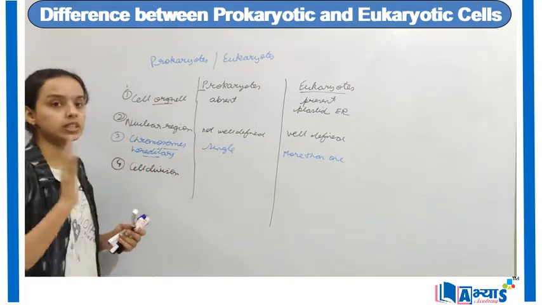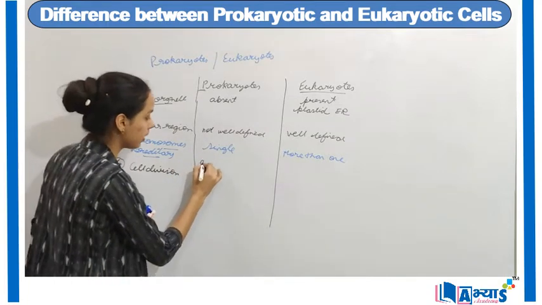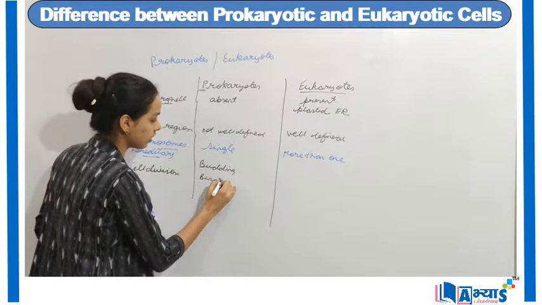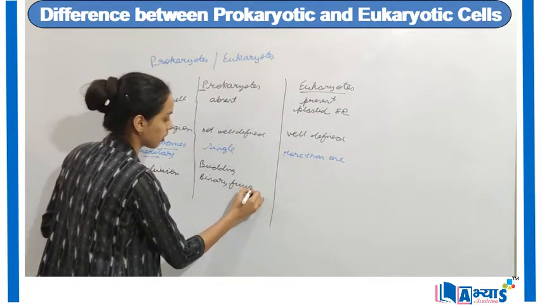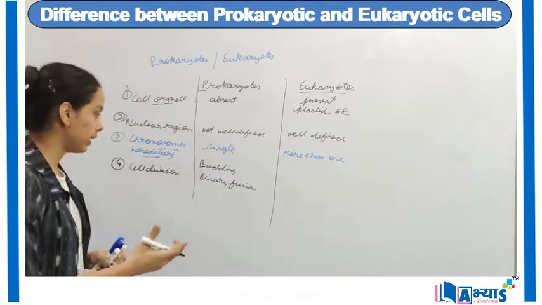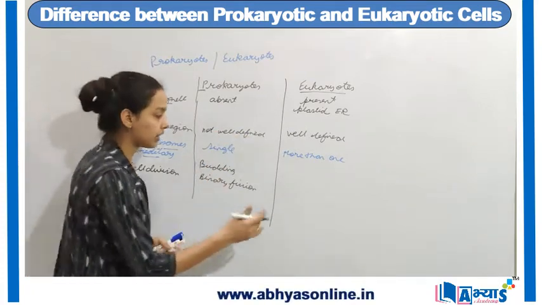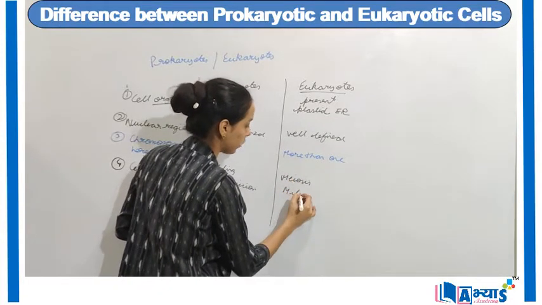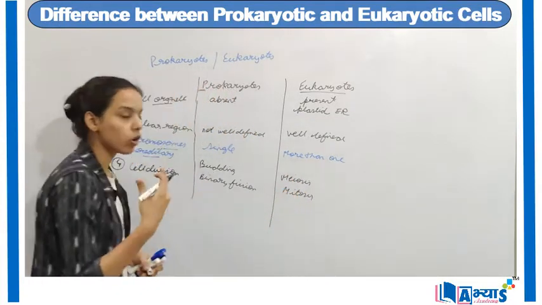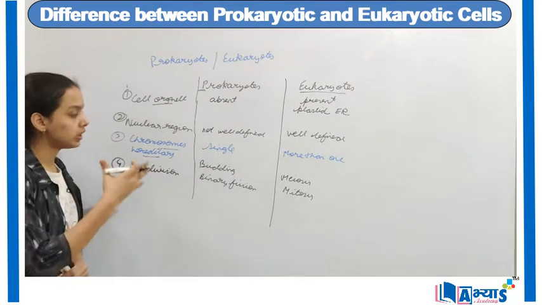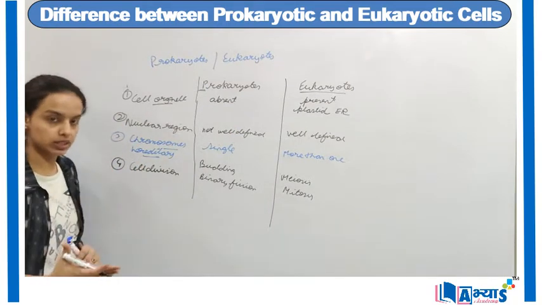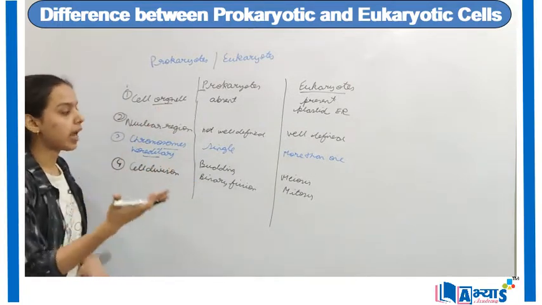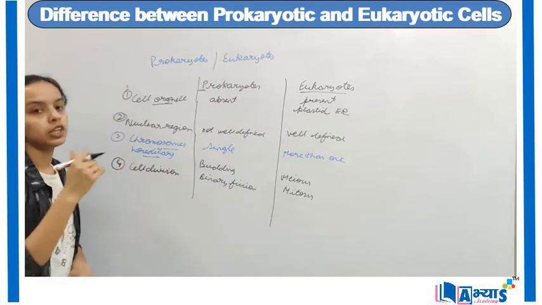In the prokaryotes, the cell division takes place either by the process of budding or binary fission. I will discuss them in detail. And in case of eukaryotes, it can be meiosis or it can be mitosis. So these four types of divisions are found in the cell: either budding or binary fission in prokaryotes, or meiosis and mitosis in the eukaryotes.